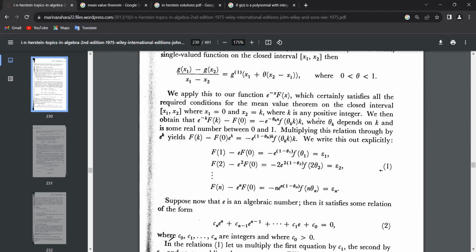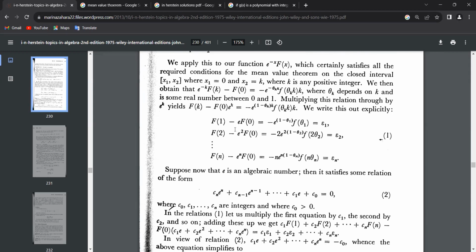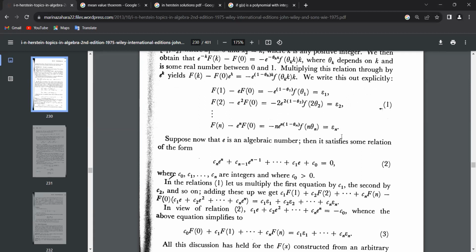Then he multiplies throughout by e to the k, and he obtains this relation in general, which is valid for any positive integer k, 1, 2, 3, and so on. Then he makes it more explicit, writing e times F of k minus F of 0, equals something. And he calls these numbers epsilon 1, epsilon 2, epsilon n, and so on. So this is our definition for epsilon i, where i is between 1 and n.